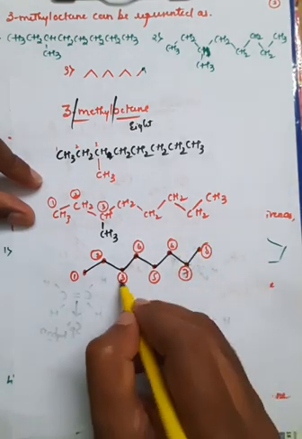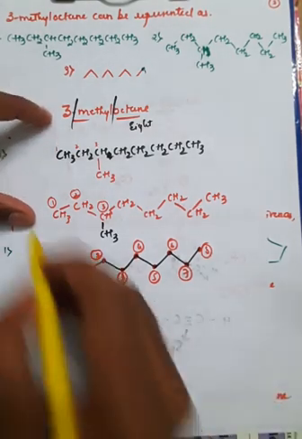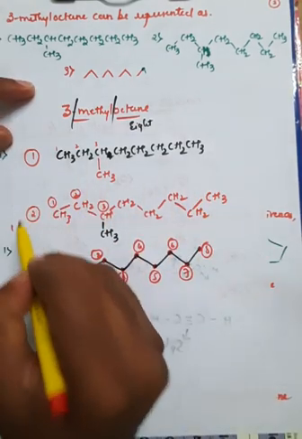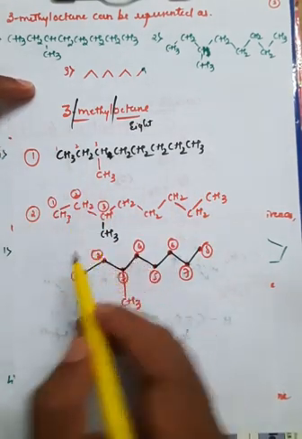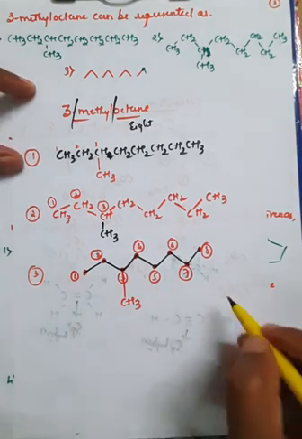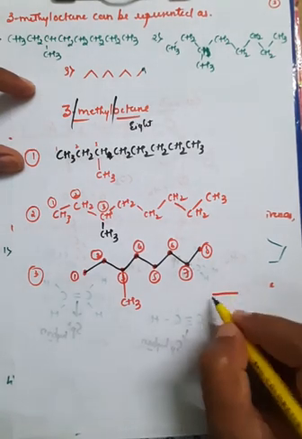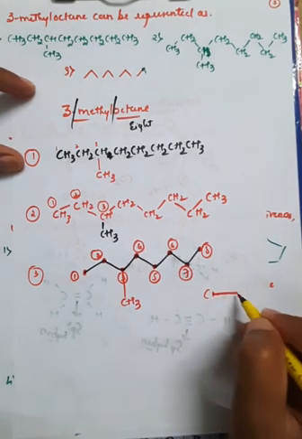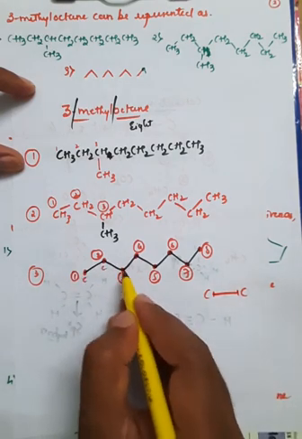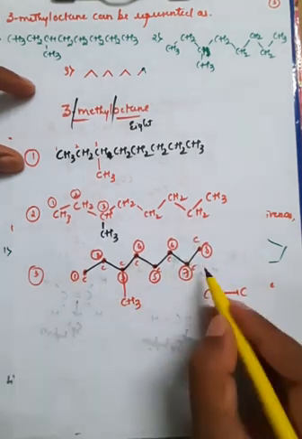At the third position there is an attachment of a CH3 group, right? So you can represent it in the first way, that is a chain of carbon atoms, or show it with bonds between the carbon atoms, or directly in the third type, that is zigzag formation. If there is a bond, it is between carbon and carbon directly; this end also has a carbon, and this end also has a carbon. So there are 8 carbons, right?